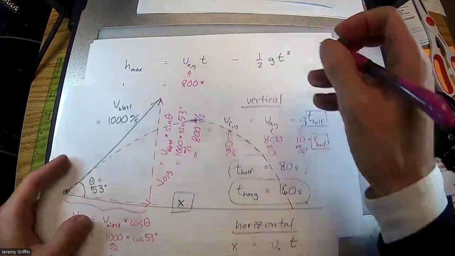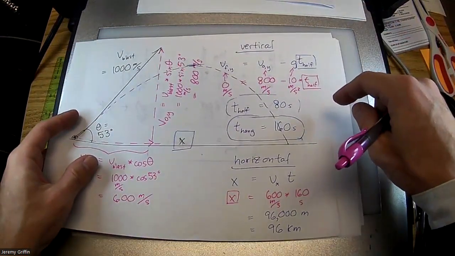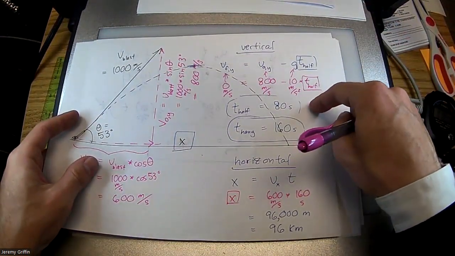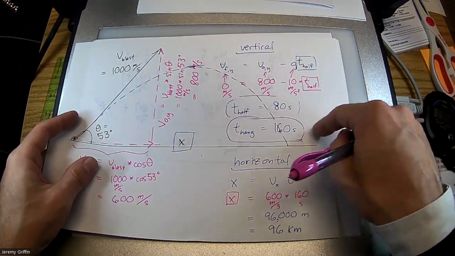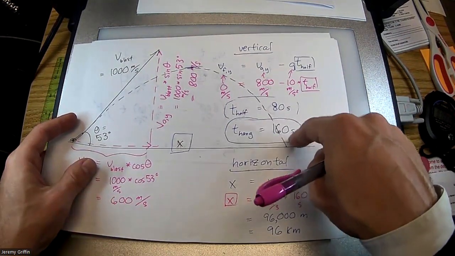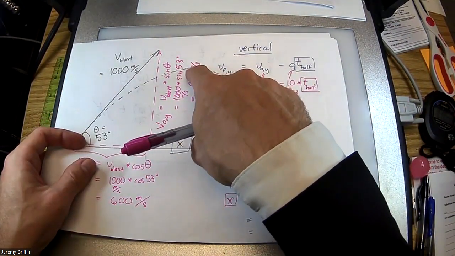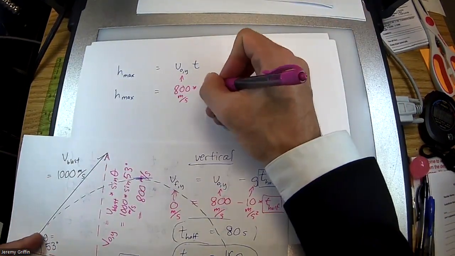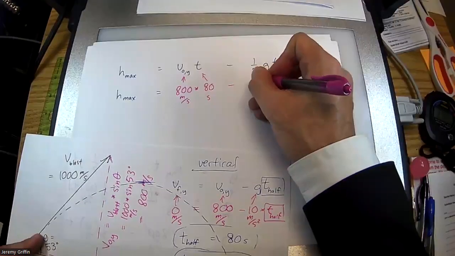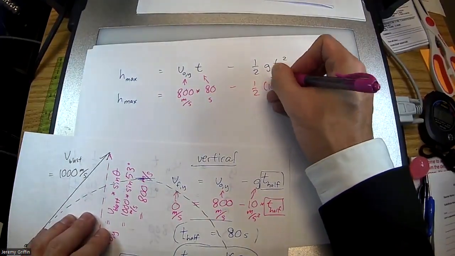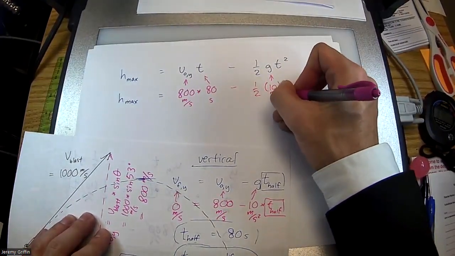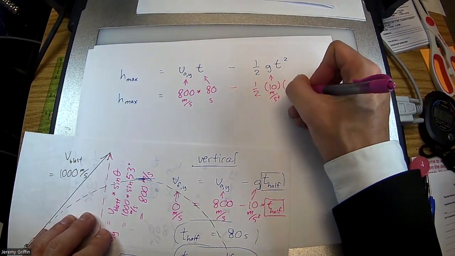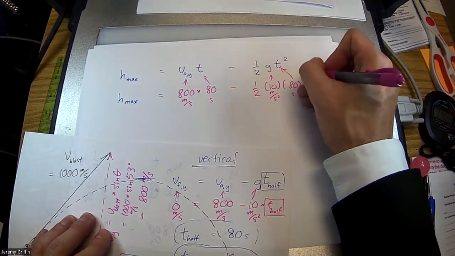What am I going to plug in for the time? 80 seconds. See, if I do the full 160, I'm just going to get 0 and back on the ground. 80 seconds will take me to the maximum height point, won't it? 80 seconds corresponds to here. 80 seconds minus 1/2 times 10 meters per second squared times 80 seconds squared.